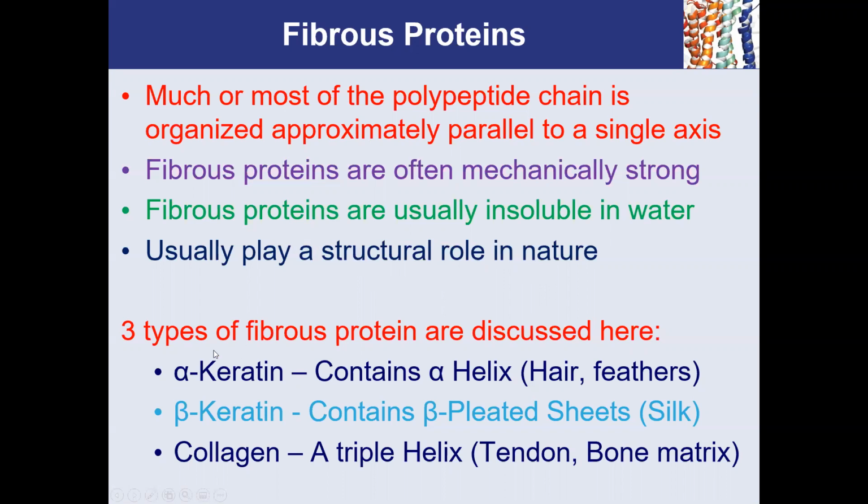Three types of proteins that we will discuss are listed here briefly: alpha keratin, beta keratin, and collagen. Collagen is a very unique structure, and you will see that. Very, very cool. It's a triple helical structure, and you will see how it is different from the standard alpha helical structure.